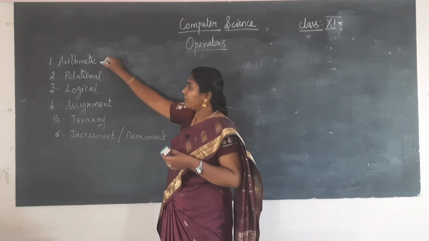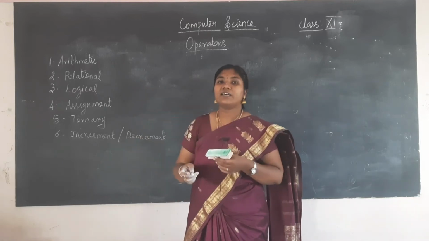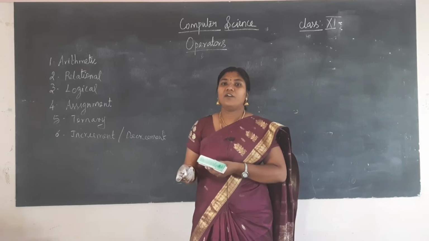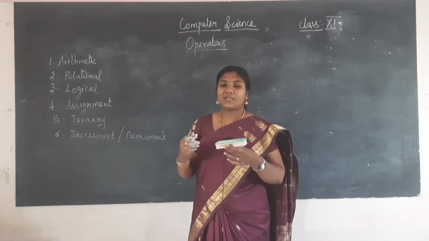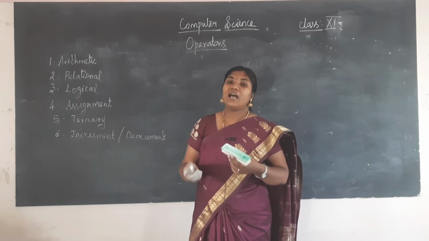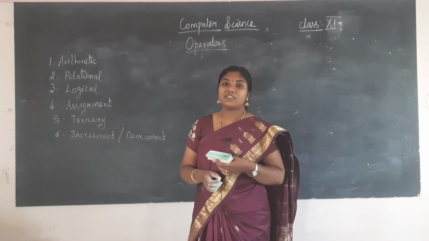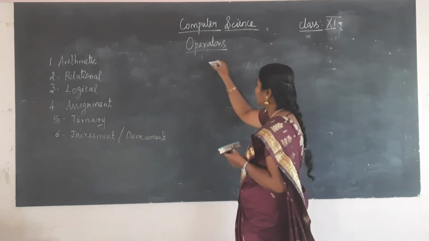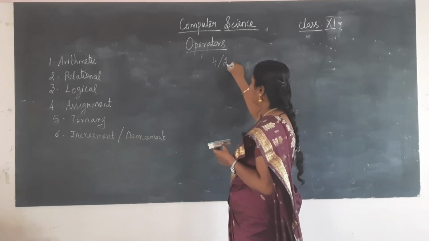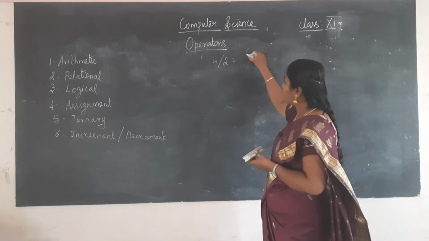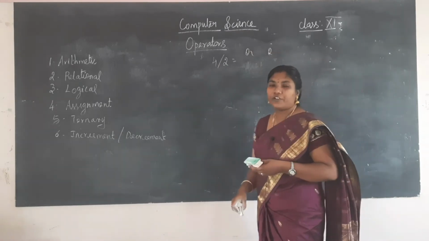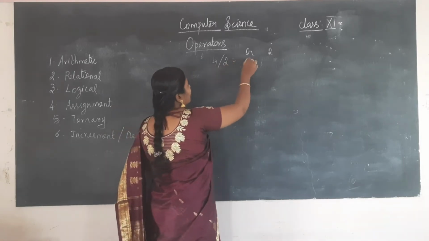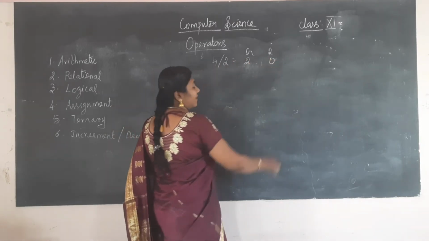Arithmetic, as per its name, is used for arithmetic operations. What arithmetic operations will we perform? Addition, subtraction, multiplication, division, and another one is modulo. If we divide 4 by 2, what will be the quotient and what will be the remainder? 2 will be the quotient and the remainder will be 0.